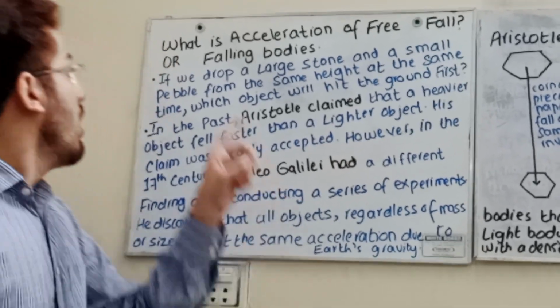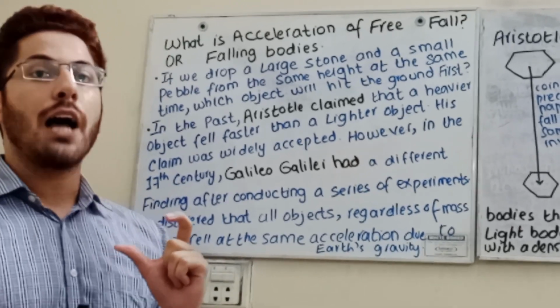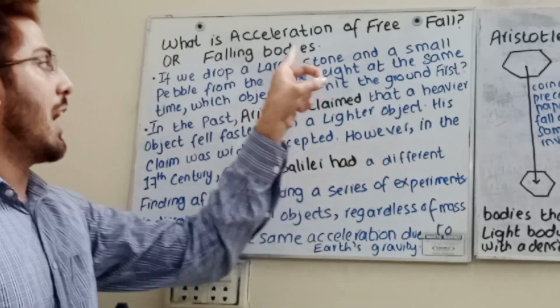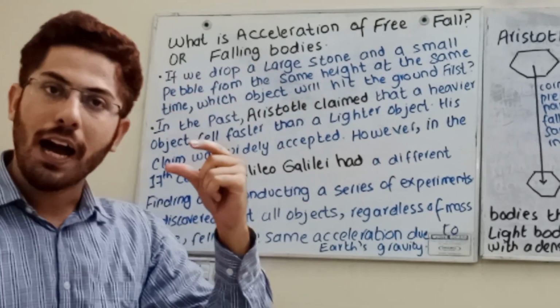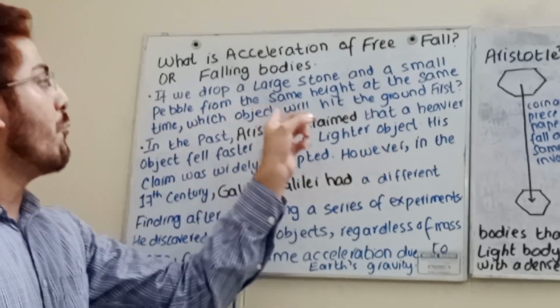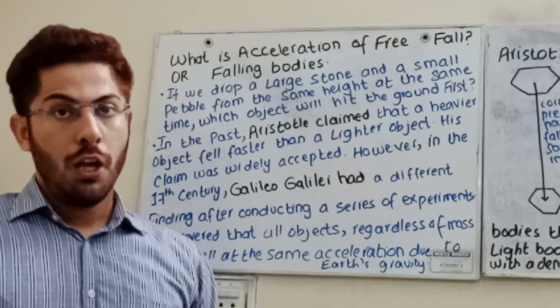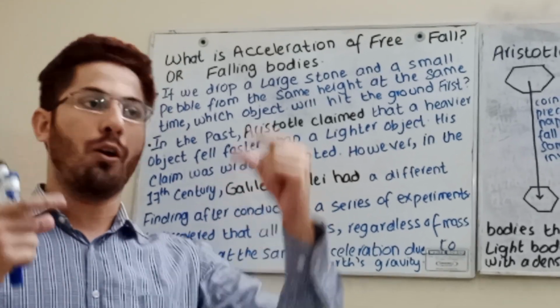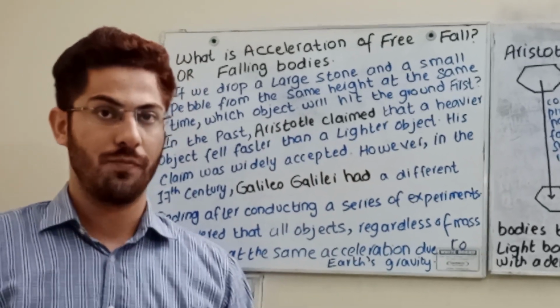Let's see. Students, do remember, if we drop two objects, a large stone and a small pebble, from the same height at the same time, which object will hit the ground first? I'm asking you, student. You are given two things, a coin and a piece of paper. Which will come down first?